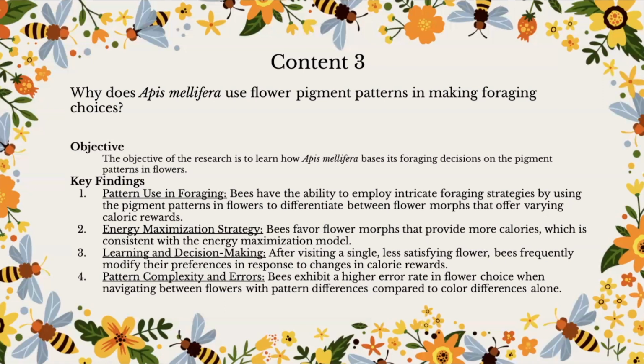3. Learning and decision making. After visiting a single, less satisfying flower, bees frequently modify their preference in response to changes in caloric rewards. 4. Pattern complexity and errors. Bees exhibit a higher error rate in flower choices when navigating between flowers with pattern differences compared to color differences alone.